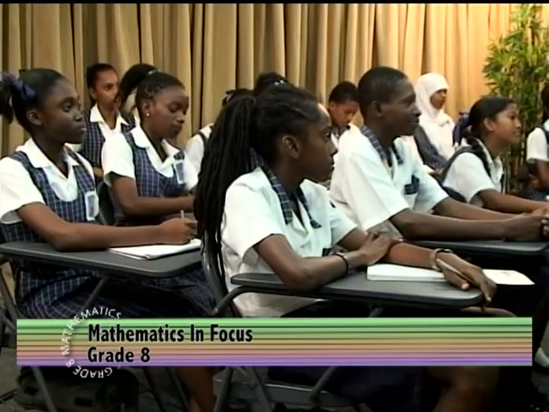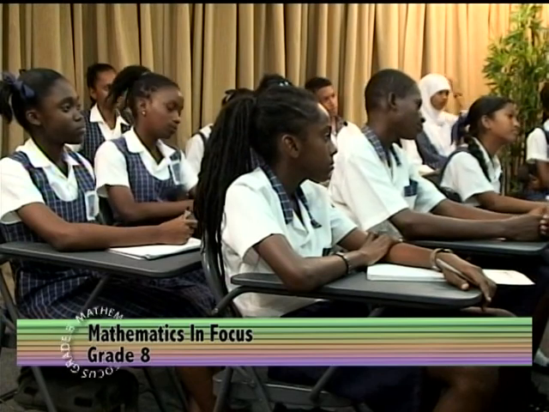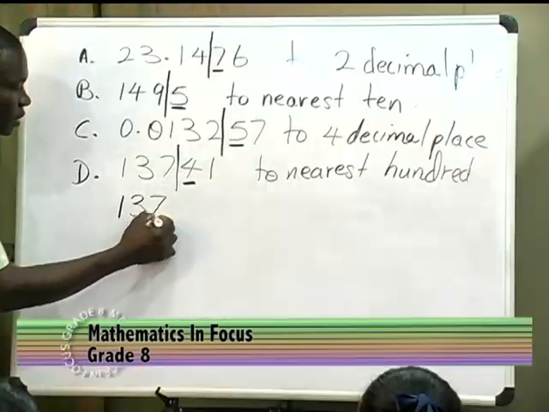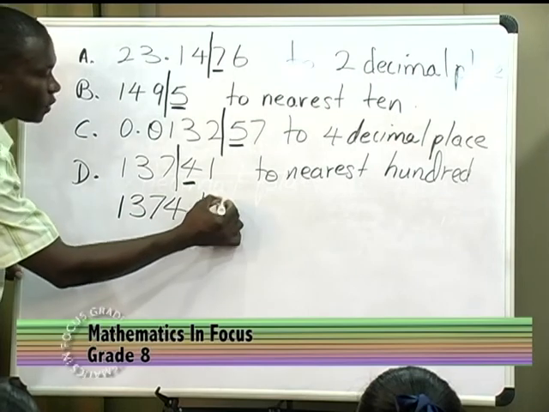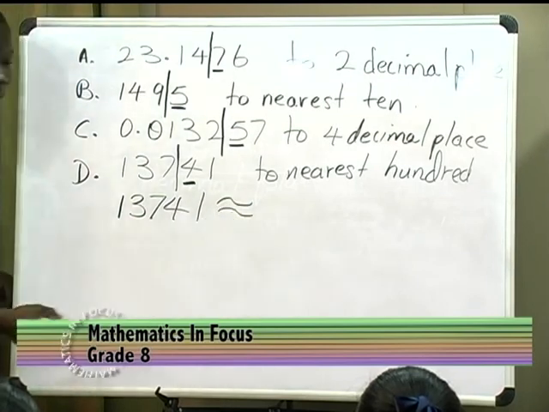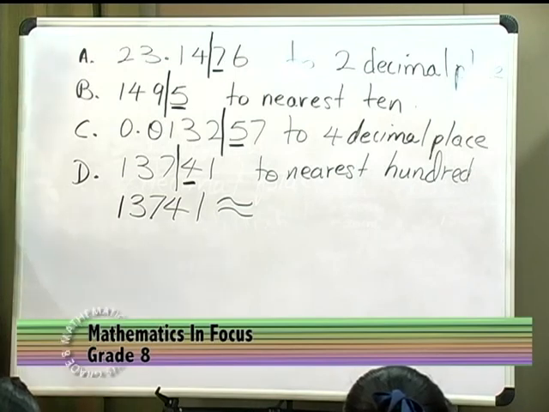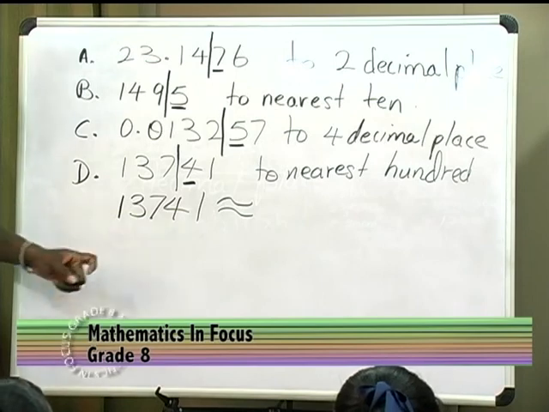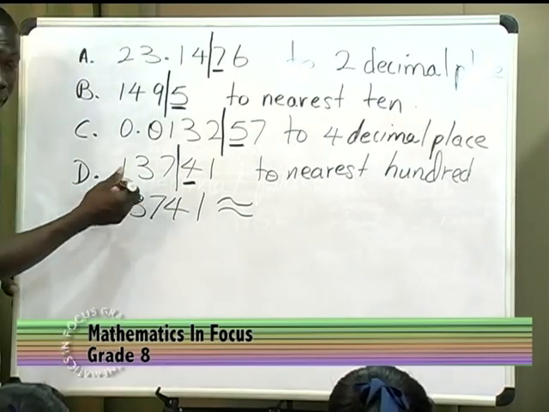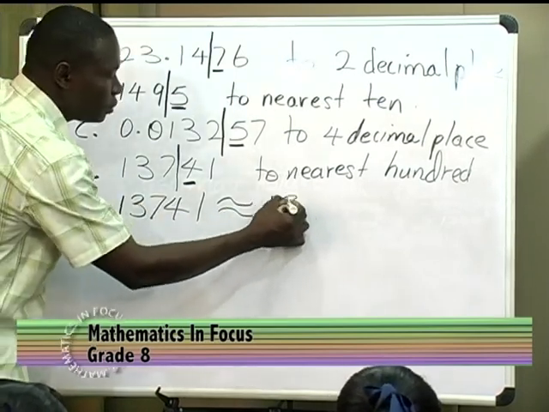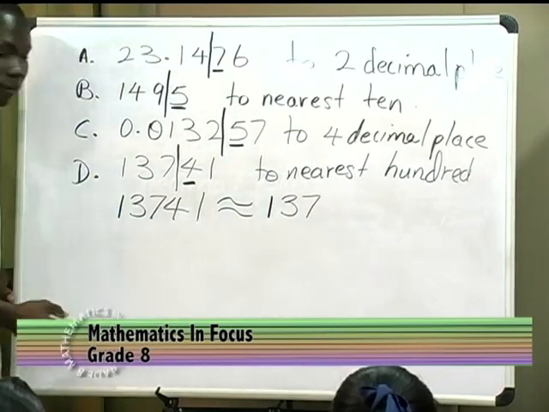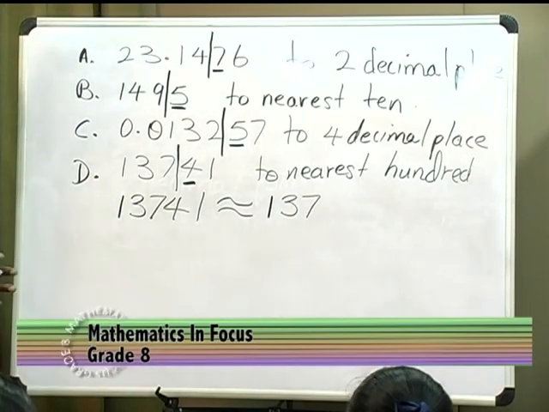So we say that this number 13741 can be approximated, and this is the sign we use for approximating. It's just like the equal sign, but if you bend it up a little. So this number here can be approximated. It says to keep 137 and discard the rest, remove the rest.